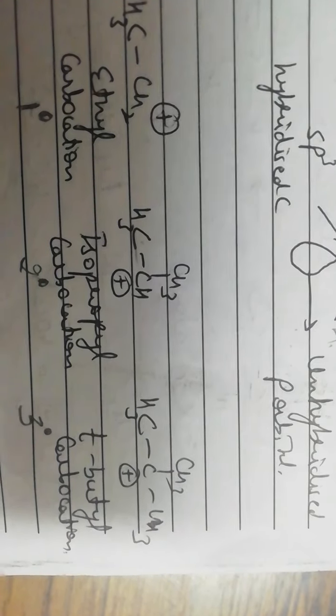This is tertiary carbocation, for example tertiary butyl carbocation, because in this structure the carbon which is carrying positive charge is connected to 3 carbon atoms. So this is tertiary carbocation or tertiary butyl carbocation. So this is how the classification is done: methyl carbocation, that is CH3 positive, ethyl carbocation, isopropyl carbocation, and tertiary butyl carbocation.